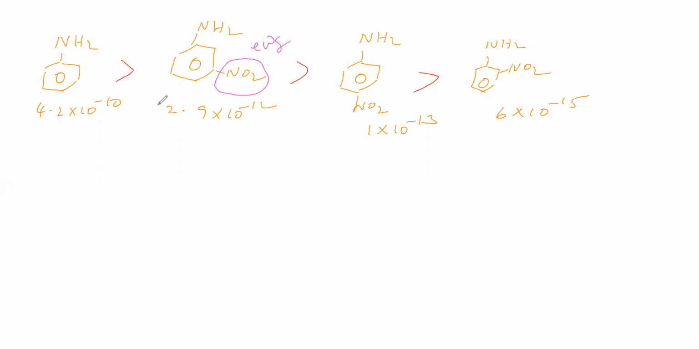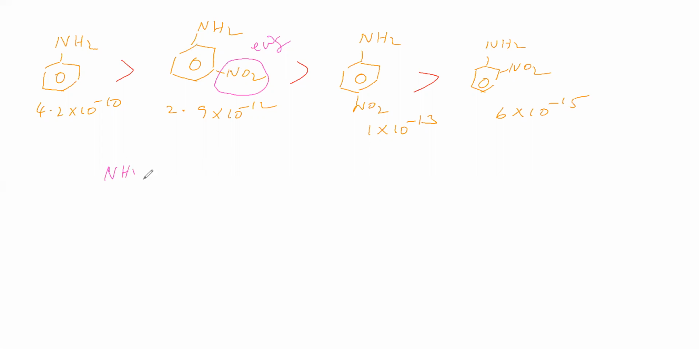Now this is meta, this is para, and this is ortho. So why does meta have a higher basic strength when compared to ortho and para? In meta, the NO2 group acts as an electron withdrawing group, therefore it will show minus R effect. Minus R effect means what charge will be created at this place? We will see that now.